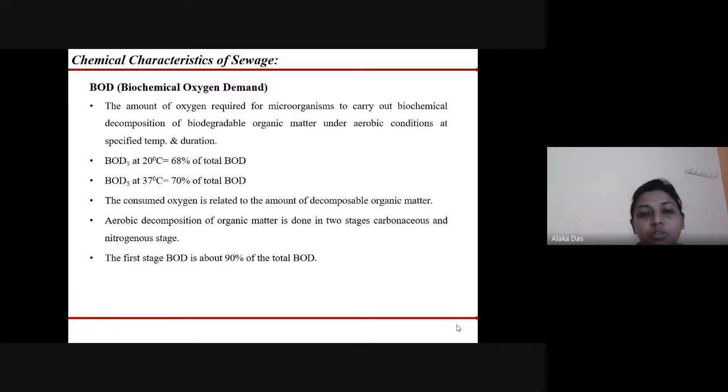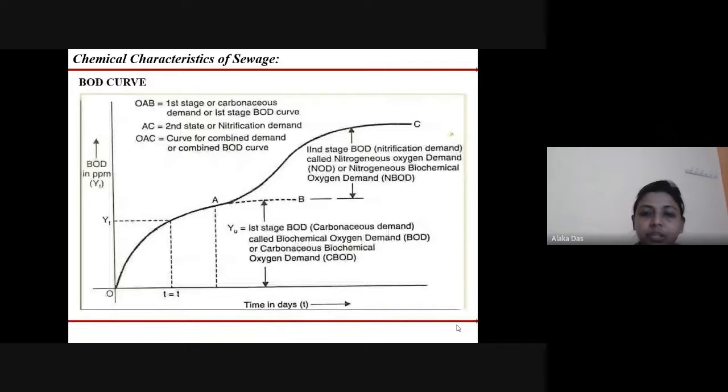The consumed oxygen is related to the amount of decomposable organic matter. The aerobic decomposition of the organic matter is carried out in two stages, that is the carbonaceous stage and the nitrogenous stage. In the first stage, 90% of the total BOD can be removed, so the carbonaceous BOD is being removed. And in the second stage, it is the nitrification demand, which is also the nitrogenous oxygen demand.